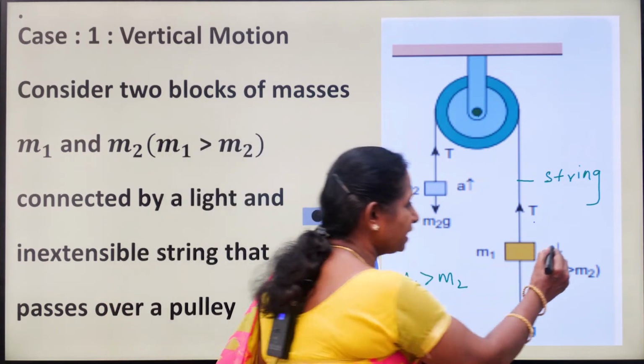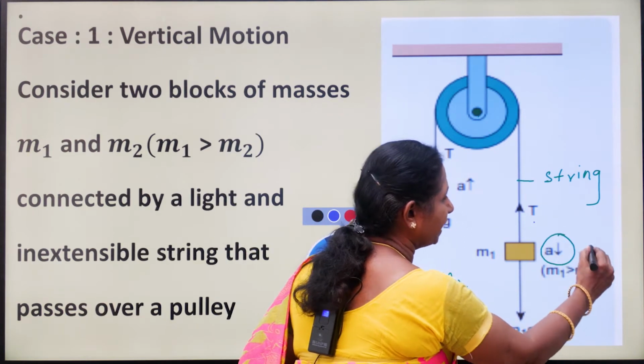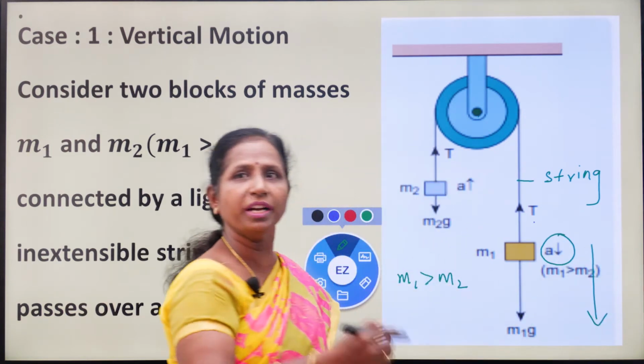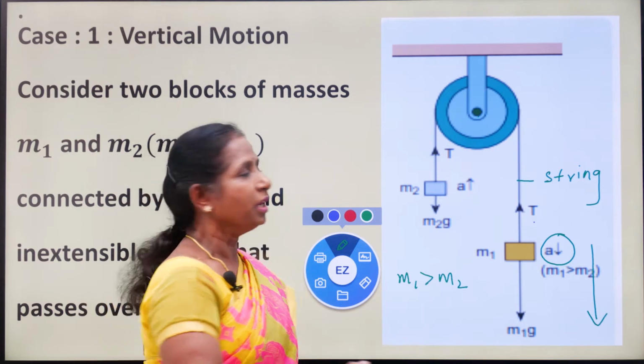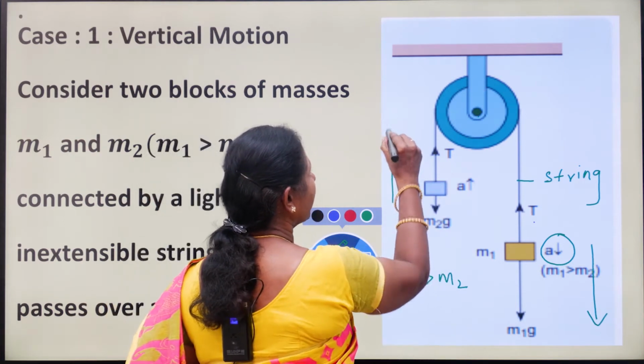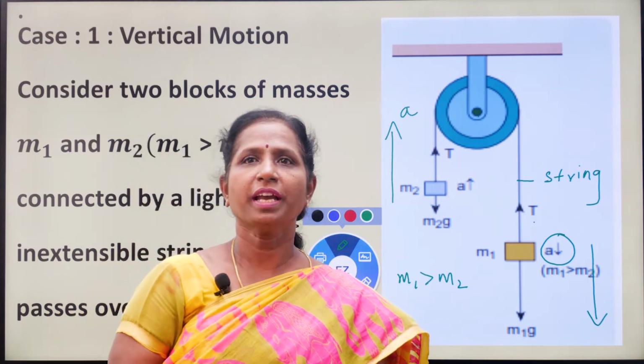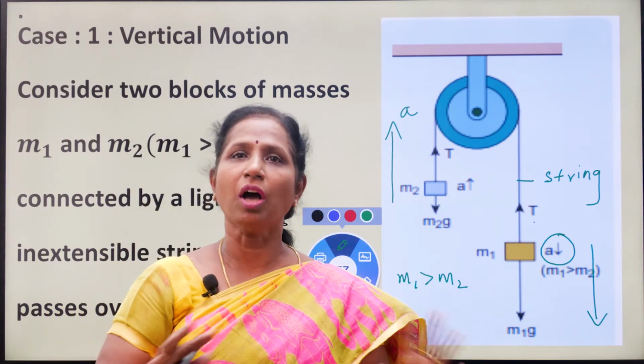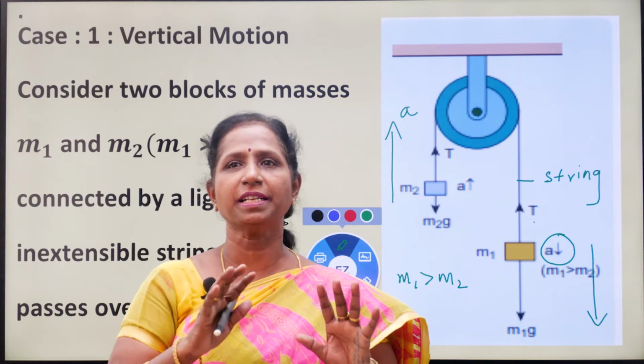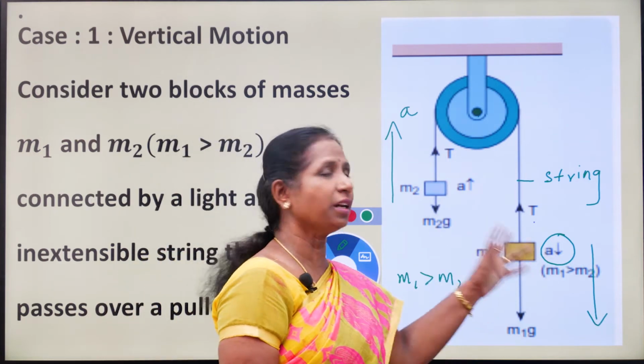So the acceleration A here will be acting in the downward direction because m1 is moving down, and m2 moves up, therefore acceleration here will be in the upward direction, but the acceleration is the same in both arms. Only the direction differs.